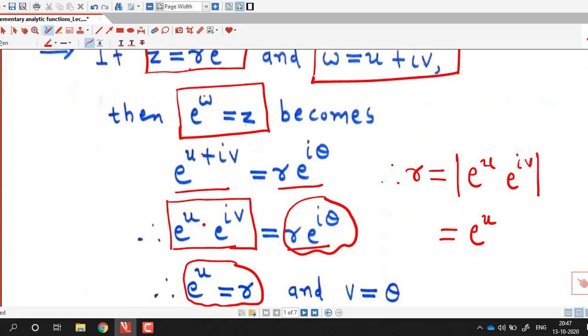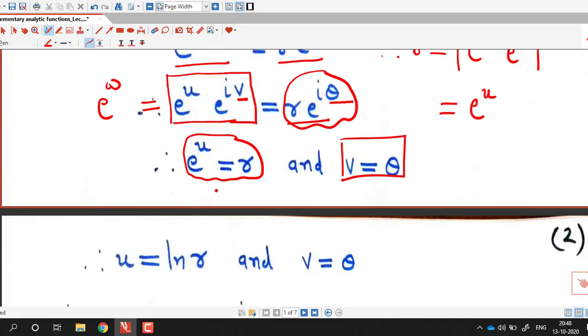Similarly, if we write this as e raised to u into cos v plus i sin v, then this theta is nothing but angle v. That is, theta is nothing but argument of this complex number. This complex number is nothing but e raised to w, and argument of e raised to w is this small v. So therefore we can write v equal to theta.